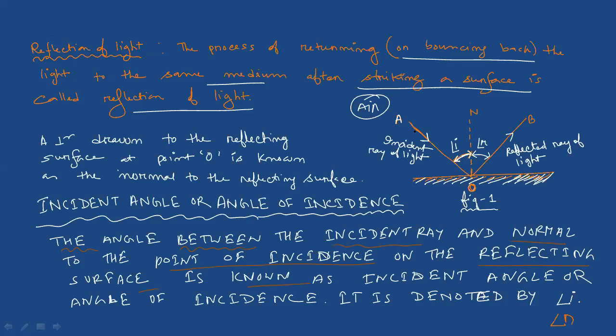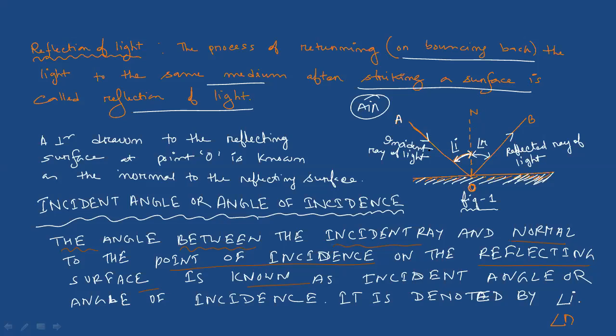Second law: the incident ray, that means OA, the normal to the mirror, that means ON, and the reflected ray. Here they are giving one example of mirror, but if you are going to write the laws, you have to write down the reflecting surface, not mirror. So the first one is: angle of incidence is equal to angle of reflection.